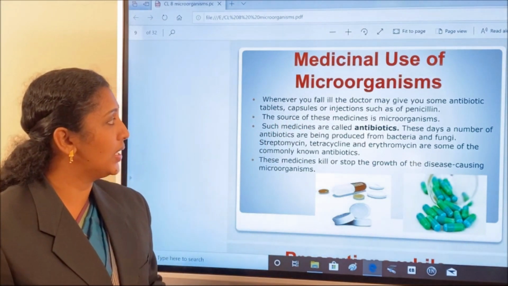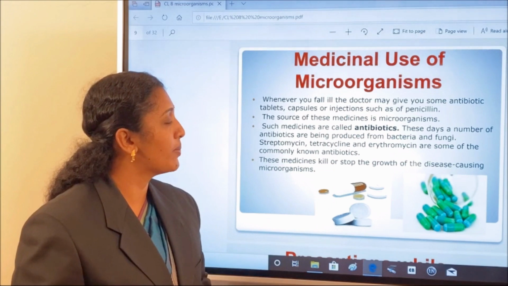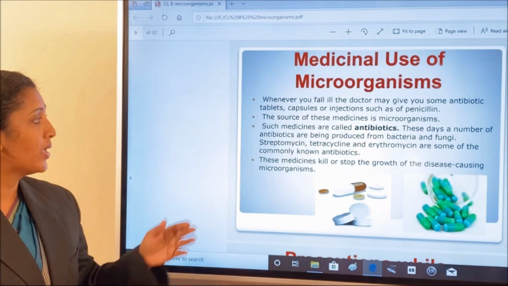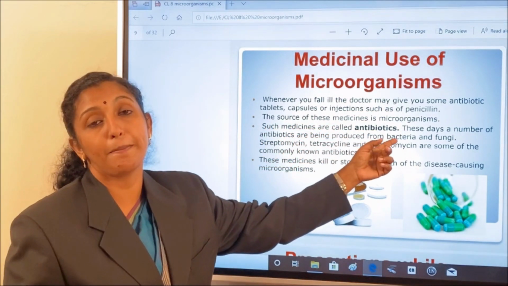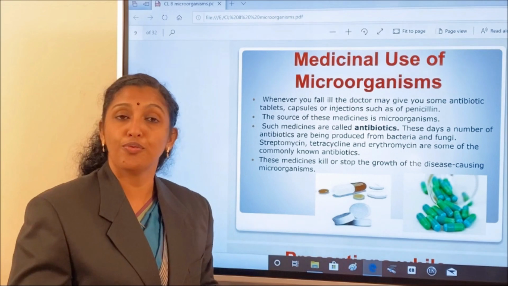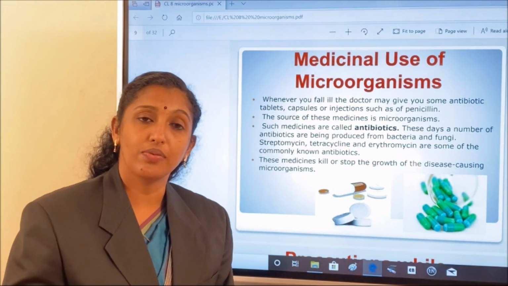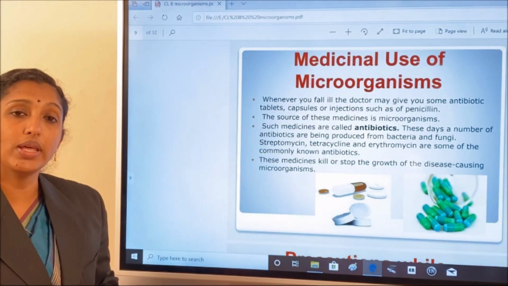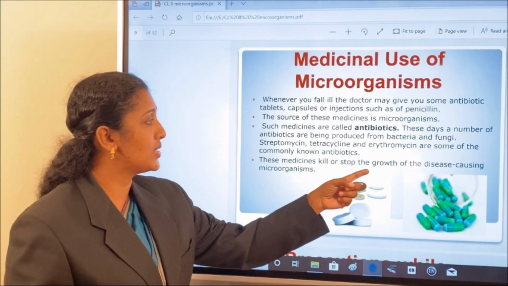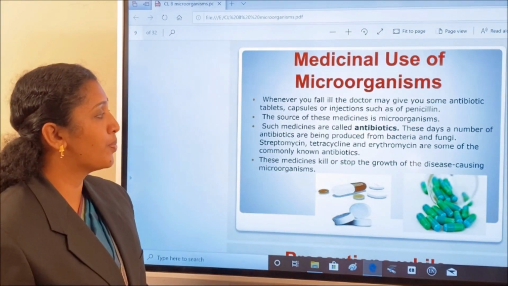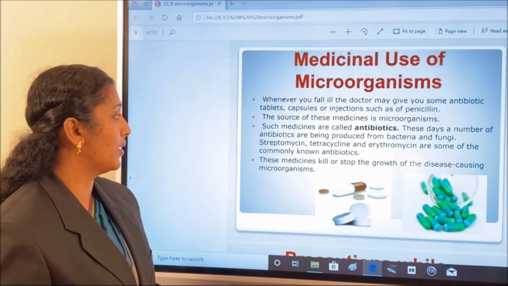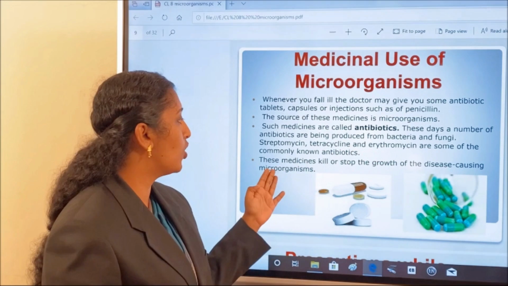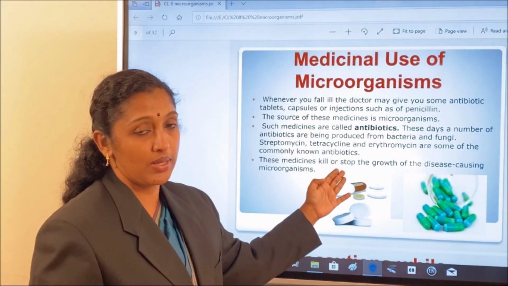Whenever you fall ill, the doctor may give you some antibiotic tablets, capsules or injections such as penicillin. The source of these medicines is microorganisms. So from where do we get this antibiotic? We get it from microorganisms. Such medicines are called antibiotics. These days, a number of antibiotics are being produced from bacteria and fungi. Streptomycin, tetracycline, erythromycin are some of the commonly known antibiotics.